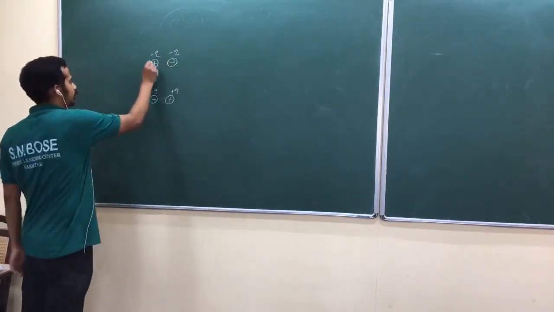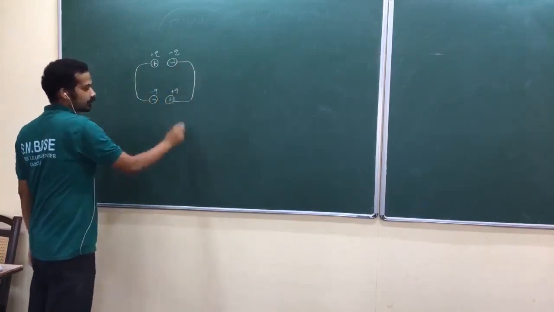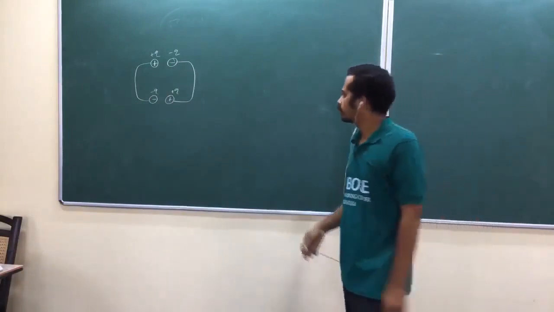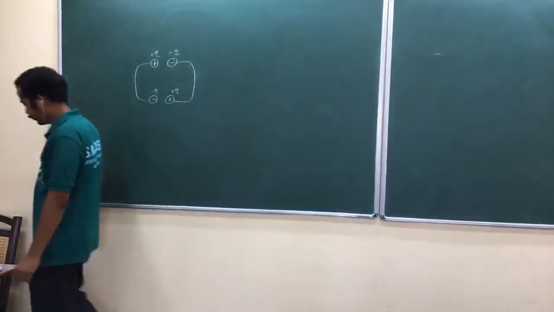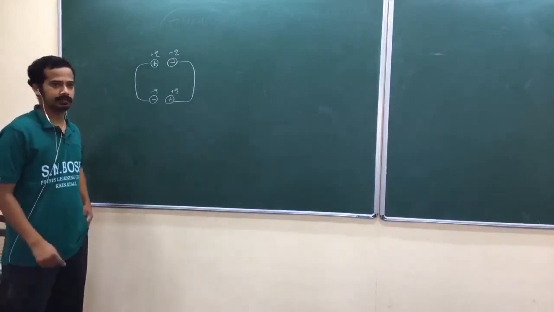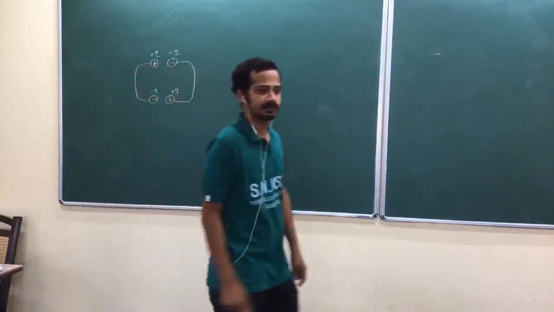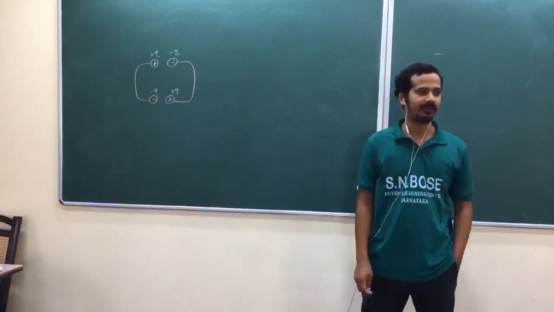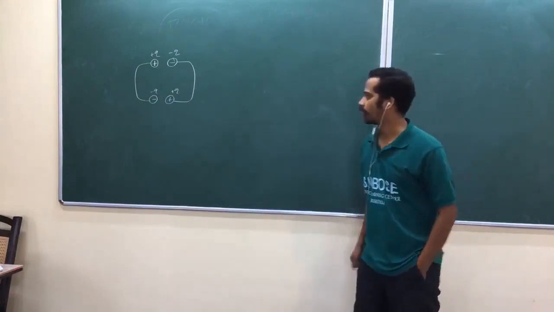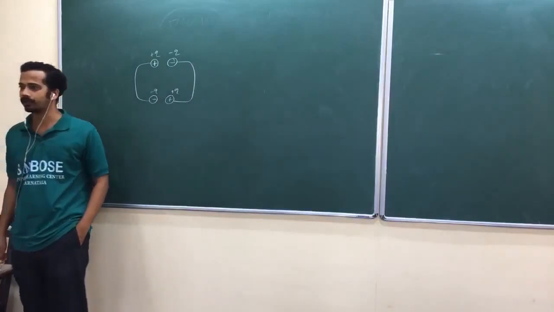Now what I do here is I am going to connect these two by a conducting wire. What is the configuration? Whether those charges will remain over there or whether they neutralize, because there exists the electrostatic attraction. What is the configuration after you connect them by a conducting wire?